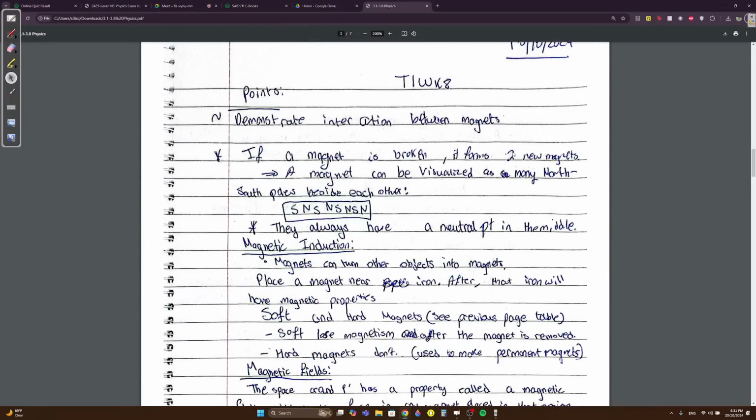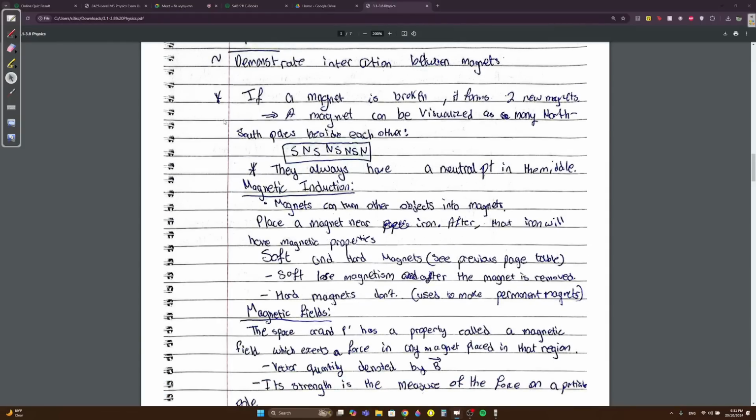If a magnet is broken, it forms two new magnets, such that a magnet can be visualized as many north-south poles beside each other. So let's say you have a big magnet, north, south. You break it into two small pieces. It's going to be north, south, north, south. Break them into four pieces. It's again north, south, north, south, north, south, north, south. You get what I'm trying to say? So even if you break a magnet into pieces, they will still exhibit magnetic properties.